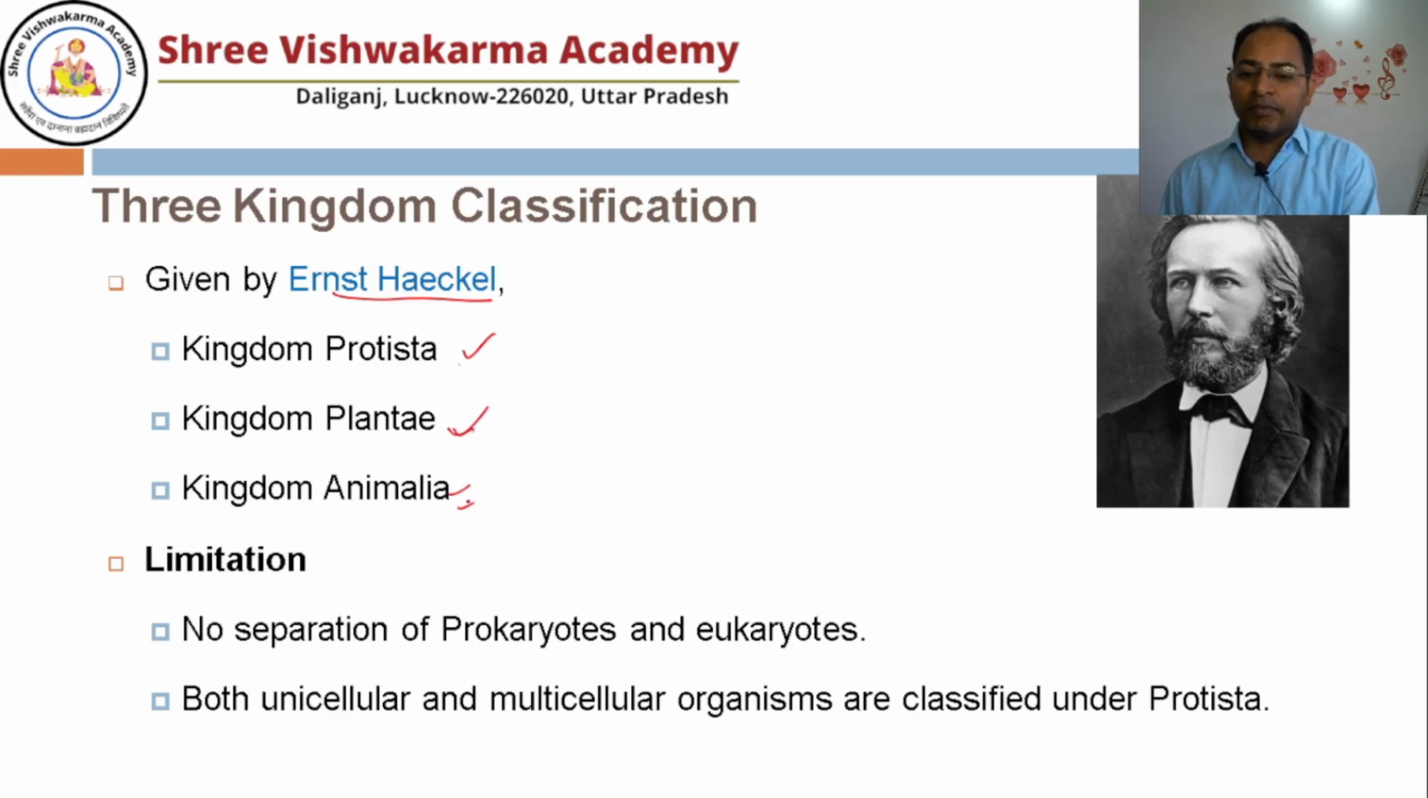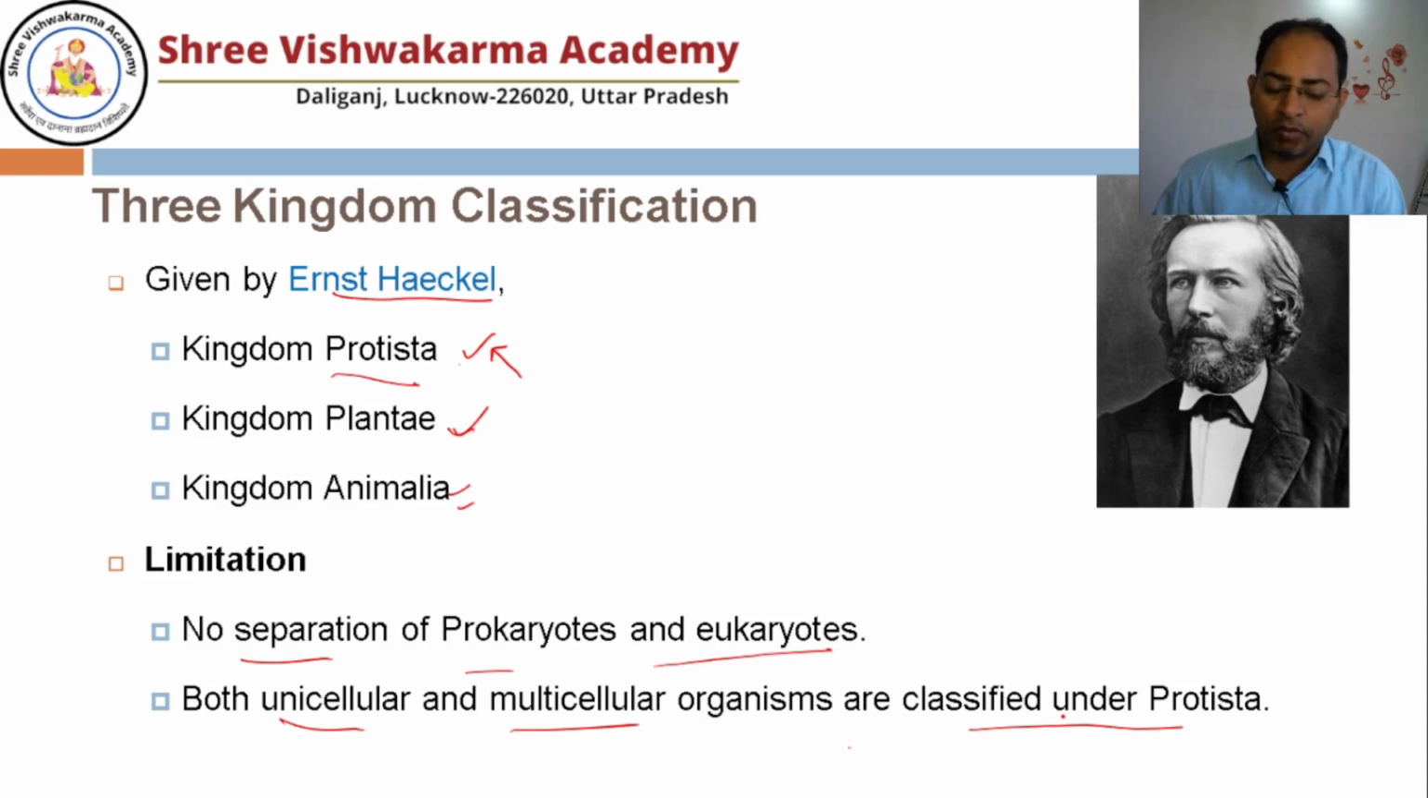But here again the problem is there is no separation of prokaryote and eukaryote. Because all the Protista are unicellular eukaryotes, and all the bacteria are prokaryotes. Still all the prokaryotes and bacteria were kept in the kingdom Protista. So again, this is not sufficient. Both unicellular and multicellular organisms are classified under Protista. So again, there is the problem. So there is need of a separate kingdom.